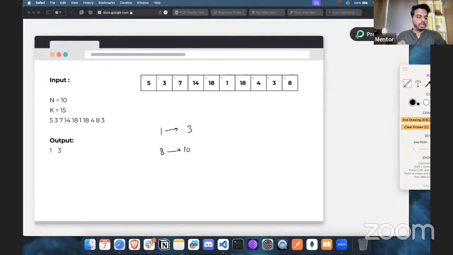If you start at room number 1 and exit at room number 3, you will have 15 points based on the graph that we have here. Again, if you start at room number 8 and exit at room number 10, you will have 15 points. So here we have two solutions. Now tell me which solution we are going to pick and why.